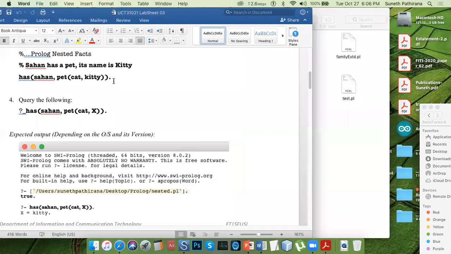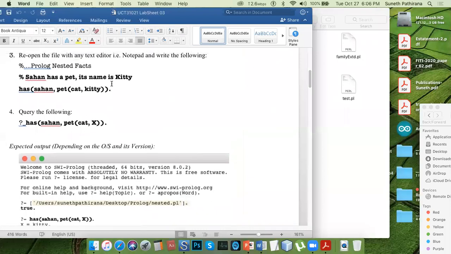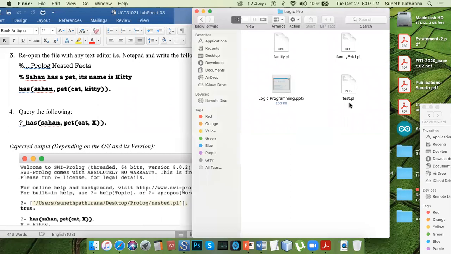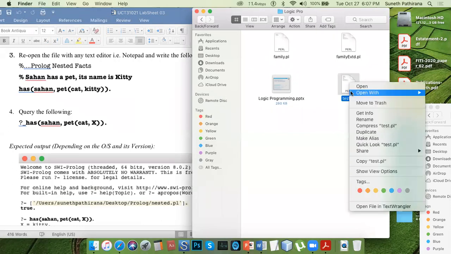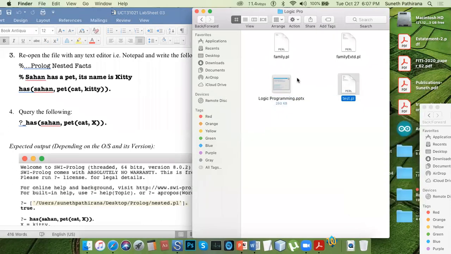That means the nested, what we call nested facts, the fact within a fact, like nested loops in control structures in traditional programming languages. This thing is very straightforward. We have done this during the last session, but